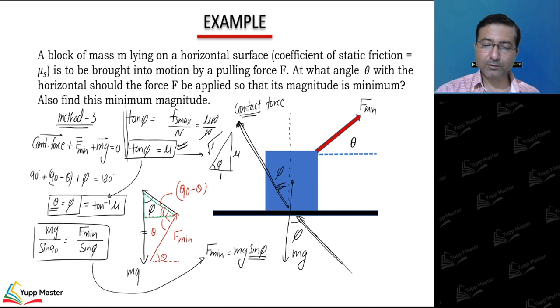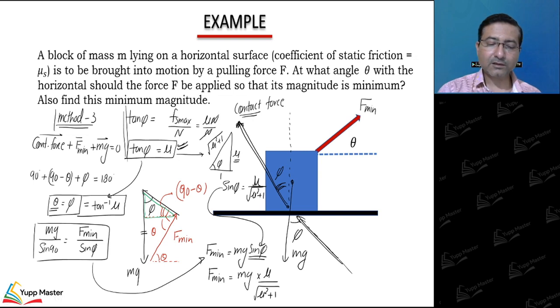This hypotenuse will be root of mu square plus 1. So from this triangle I can write sin phi is equal to 1 upon root of mu square plus 1. If we substitute this value of sin phi here, what do we get? F min is mg into the value of sin phi, which is mu divided by root of mu square plus 1. So F min is mg mu upon root of mu square plus 1.